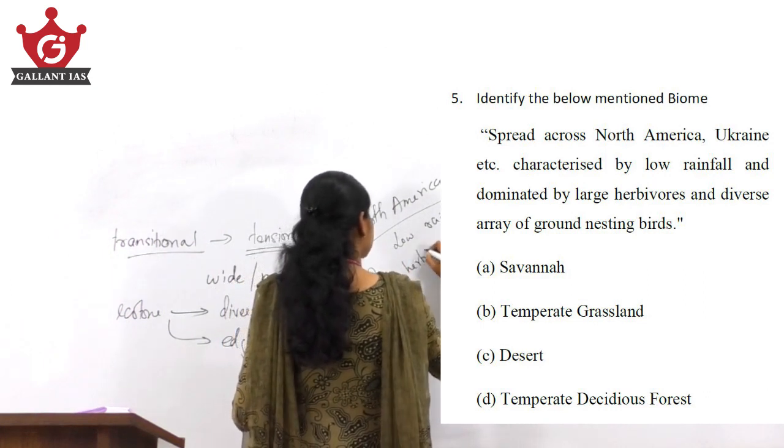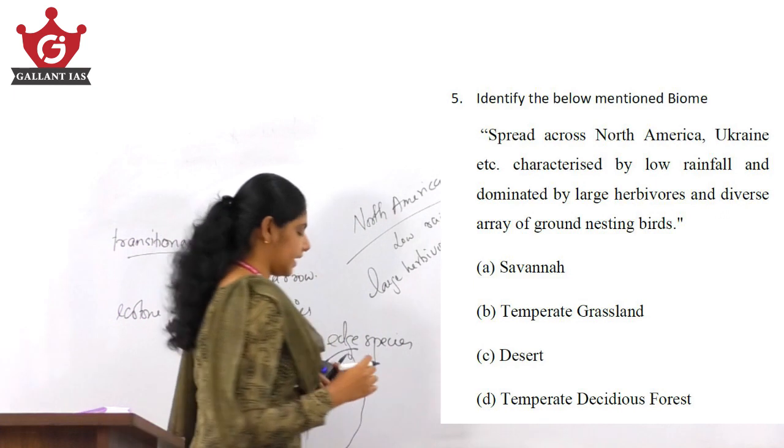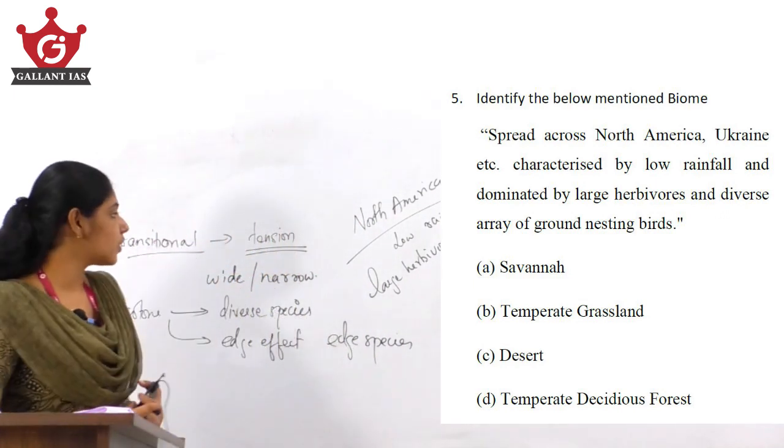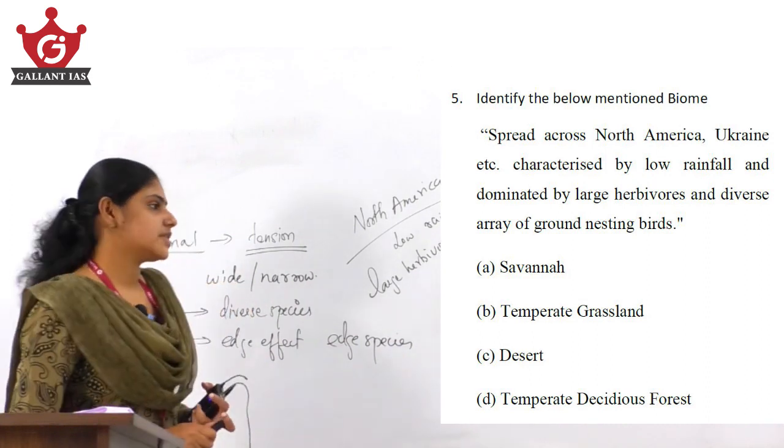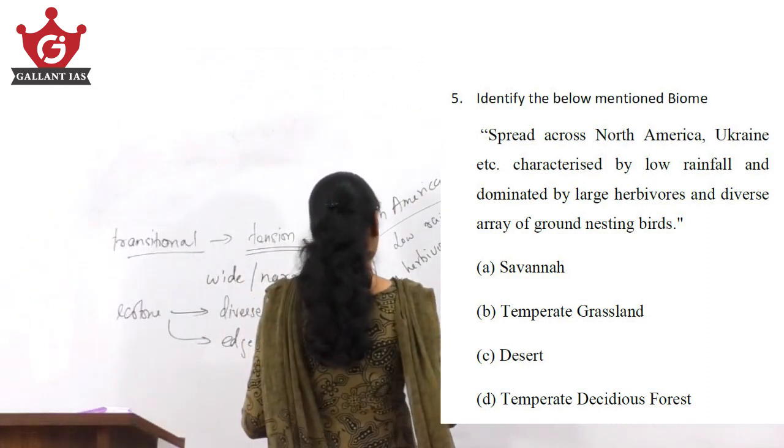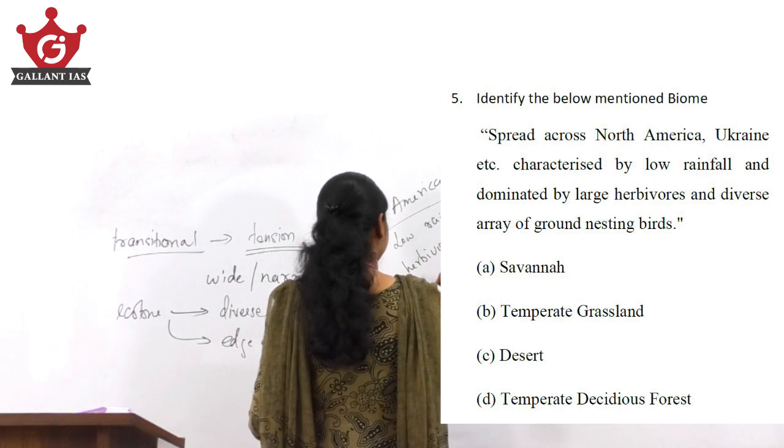Herbivorous animals, large herbivorous animals are also present. And ground nesting birds.